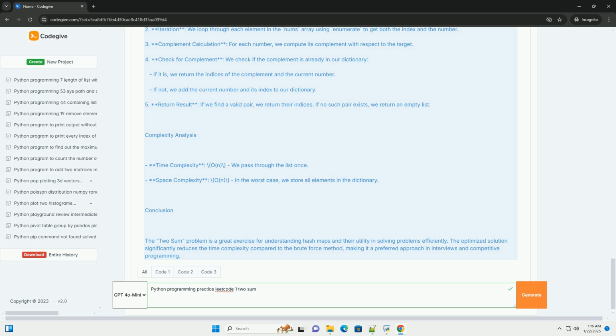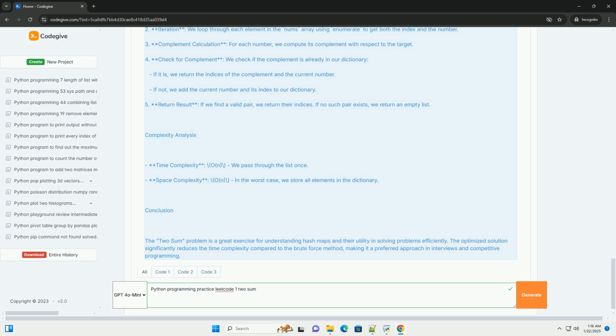Python code example. Here's how you can implement the optimized approach in Python. Explanation of the code. 1. Initialization. We create a dictionary called number_to_index to keep track of the indices of the numbers we encounter. 2. Iteration. We loop through each element in the nums array using enumerate to get both the index and the number. 3. Complement calculation. For each number, we compute its complement with respect to the target.